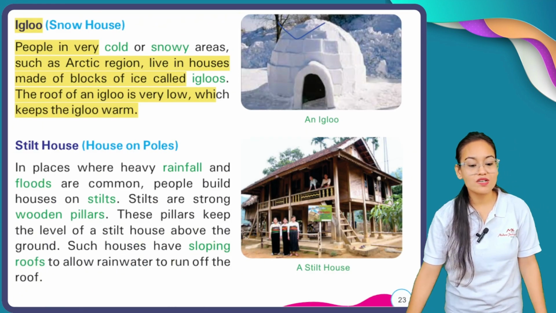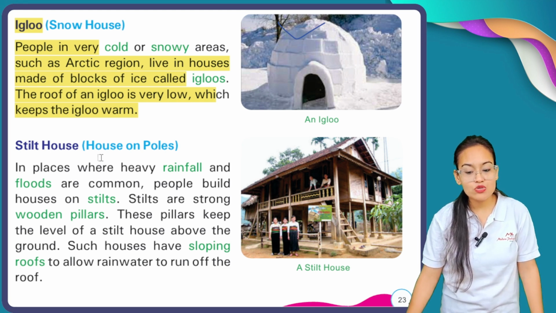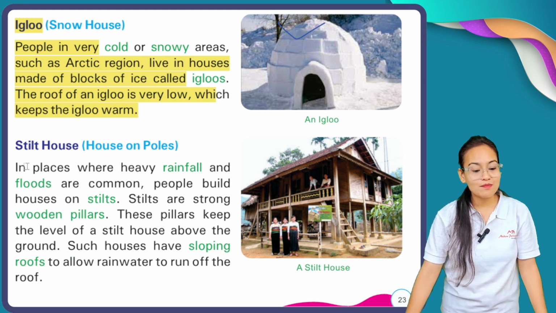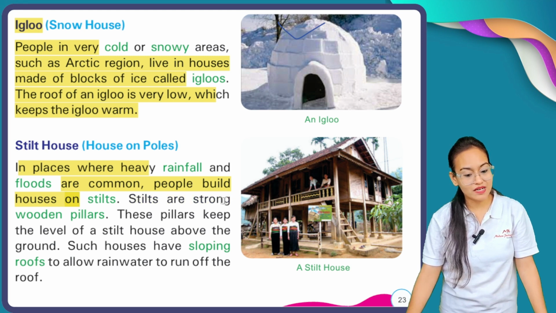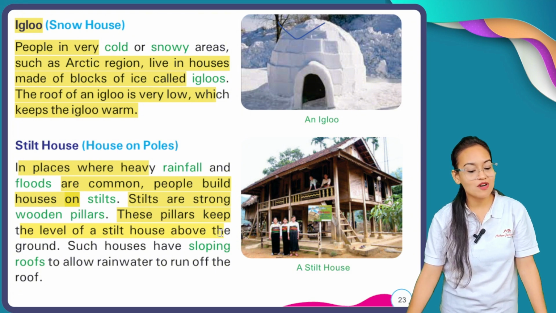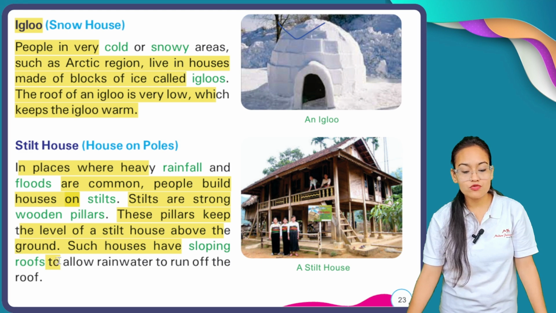Stilt house. Now what is the meaning of stilt house? House on poles. In places where heavy rainfall and floods are common, people build houses on stilts. Stilts are strong wooden pillars. These pillars keep the level of the stilt house above the ground. Such houses have sloping roofs to allow rainwater to run off the roof.